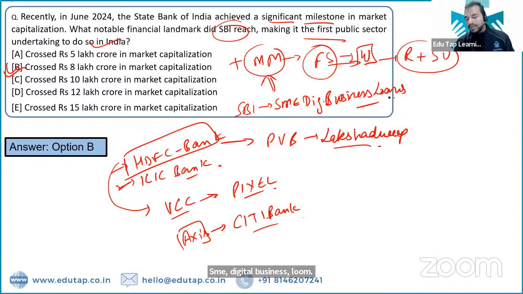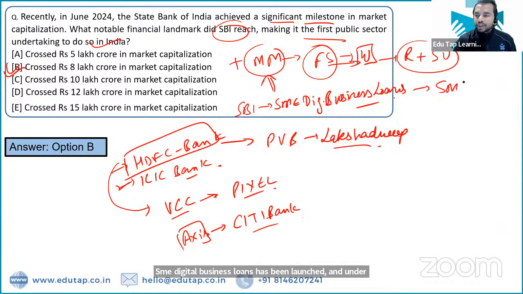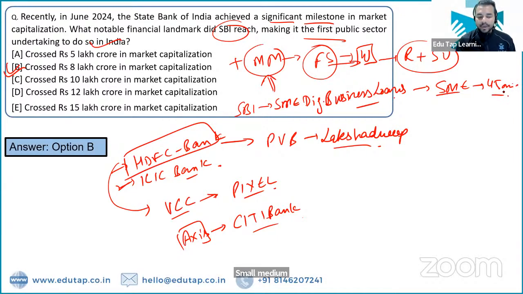SME digital business loans has been launched, and under this part, they will be sanctioning loans to the small medium enterprises in 45 minutes. Absolutely right.